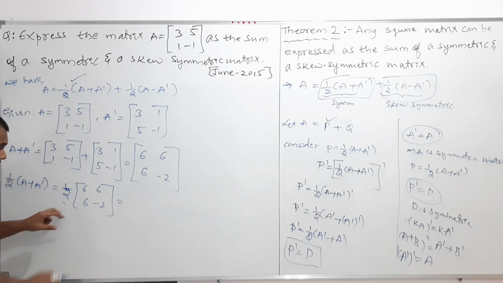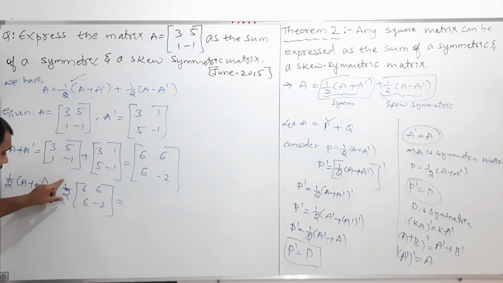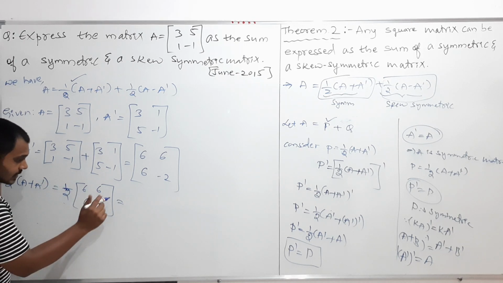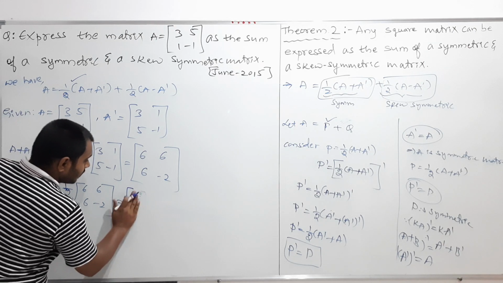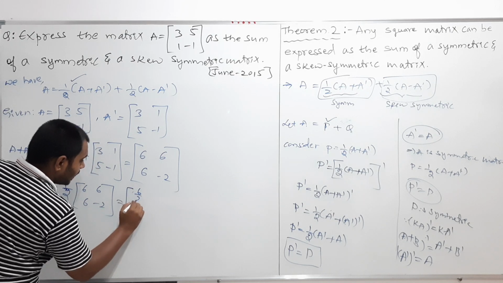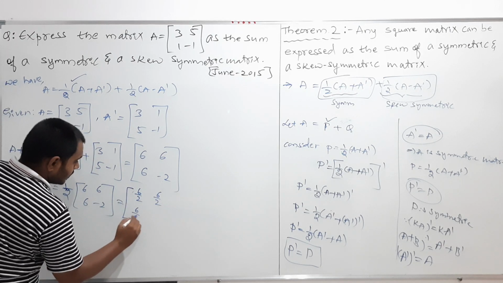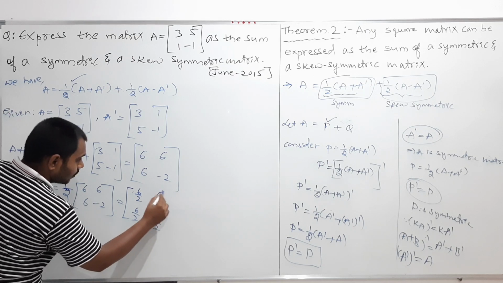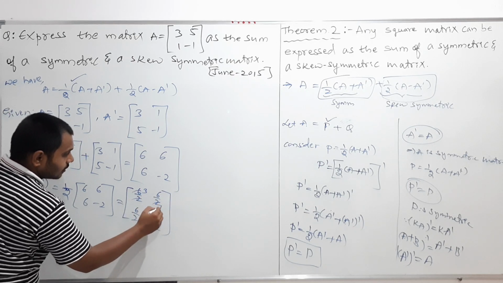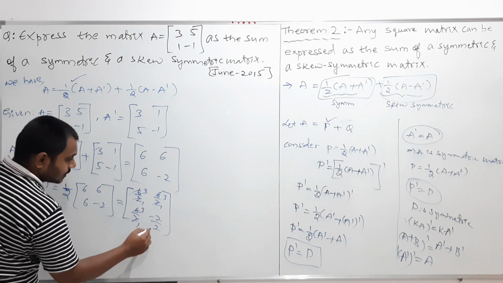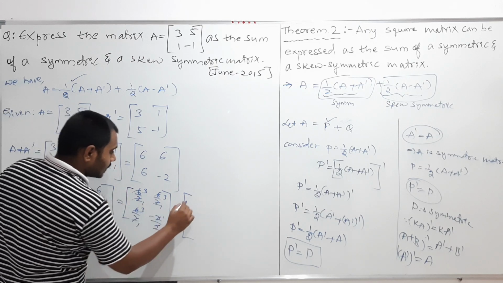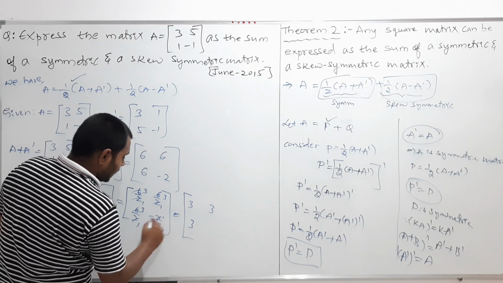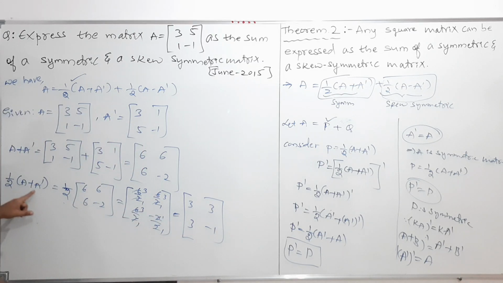If I want to multiply a constant with the given matrix, I should multiply this constant with every element of the matrix. So if I multiply half into 6, here it is half into 6, or else directly I will write it in the form of division, 6 by 2, minus 2 by 2. Here two ones are 2, two threes are 6. So this will become 3, minus 1. This is your half into A plus A dash.